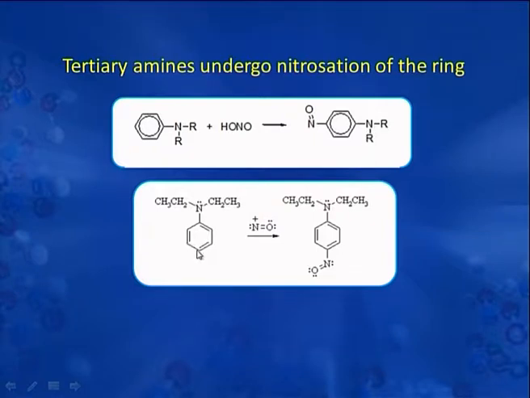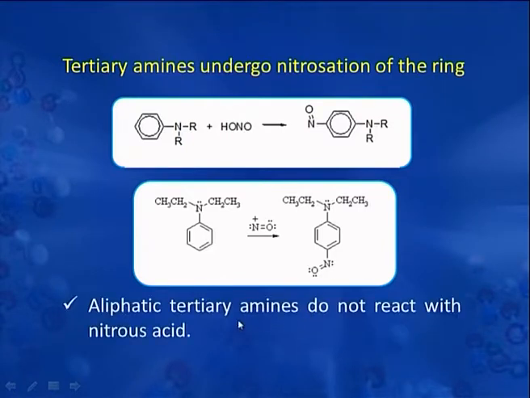In this particular case, you can see that this is N,N-diethyl aniline, and when reacted with sodium nitrite and HCl, it undergoes nitrosation at the para position. Aliphatic tertiary amines on the contrary do not react with nitrous acid at all. It is only the aromatic tertiary amines which undergo this nitrosation in the ring, but aliphatic tertiary amines do not react under any conditions.